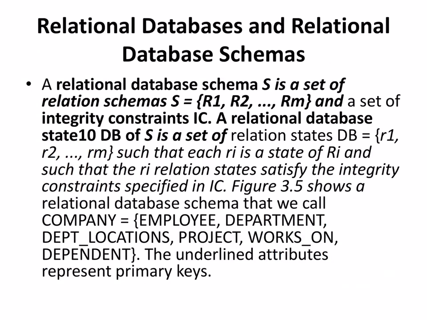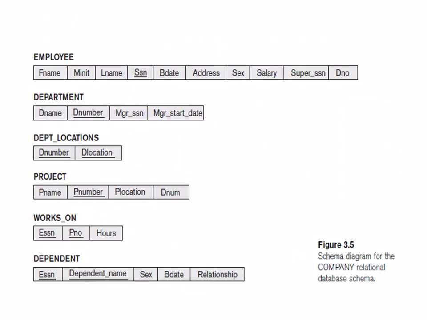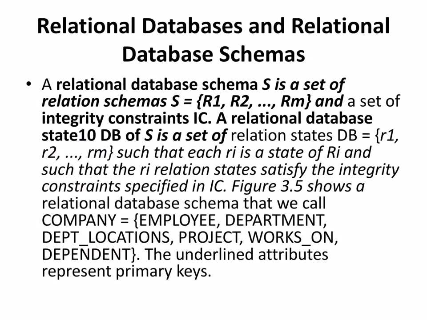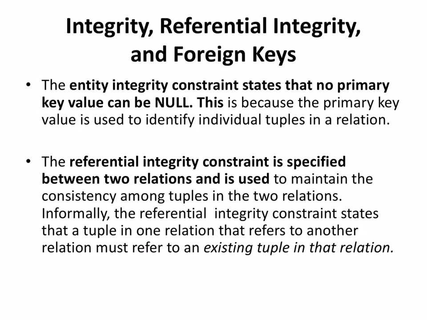And now let's see here. Now there's something called integrity constraints. So we have integrity of two types: one is entity integrity, then another one is referential integrity.